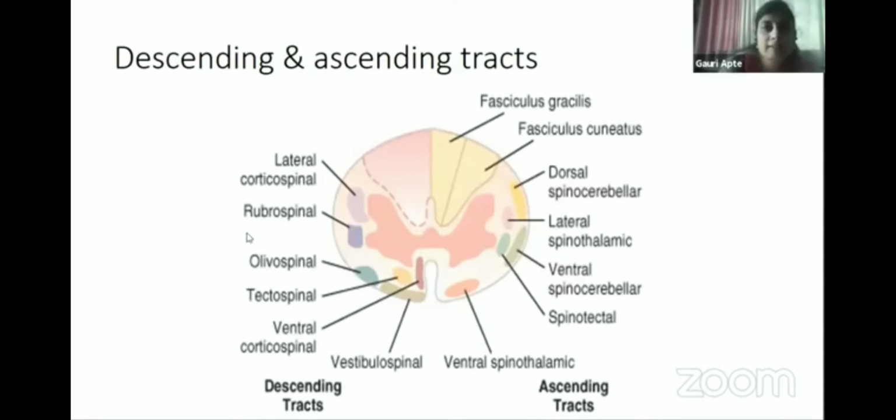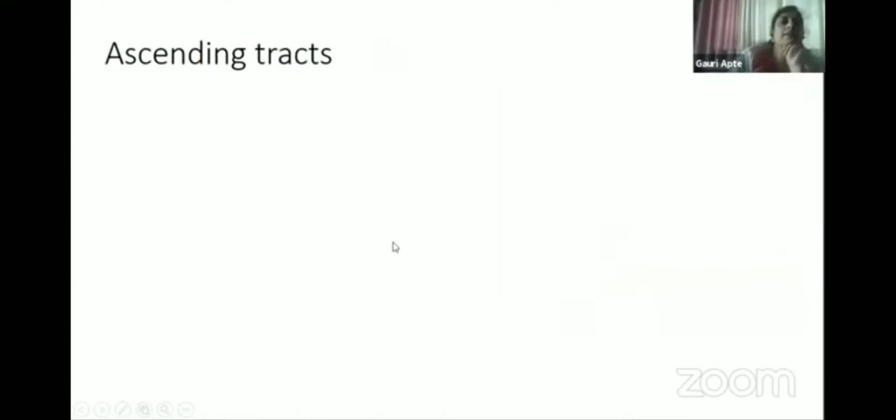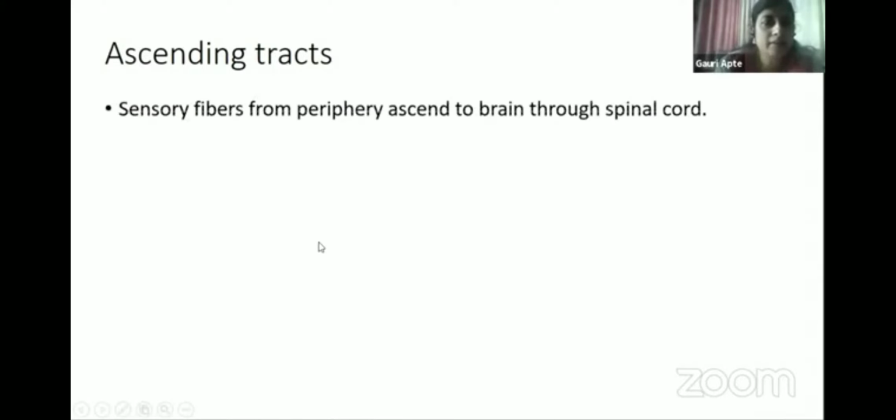So various ascending and descending tracts are present in different parts of the spinal cord. As you can see here, dorsal column tracts, fasciculus gracilis, cuneatus, etc. Okay, so various ascending tracts are shown here and descending are shown here. Okay, so going to the ascending tracts, students generally have a phobia or fear for central nervous system. I don't know why. It can be made simple and it can be understood very well.